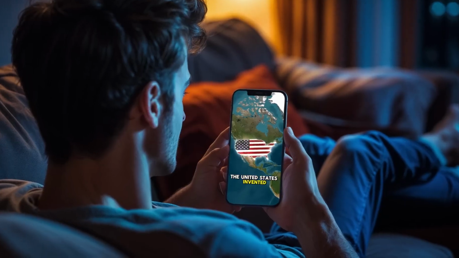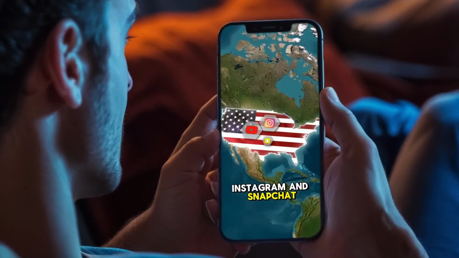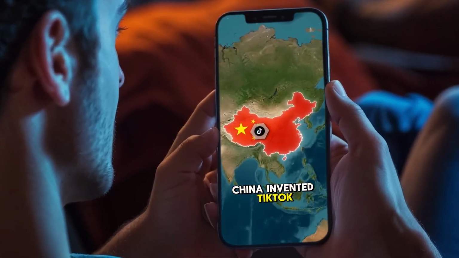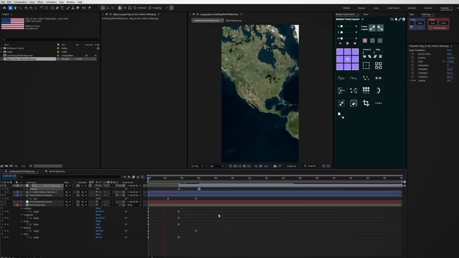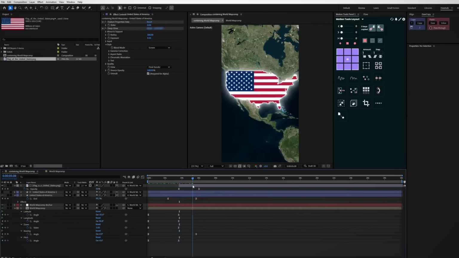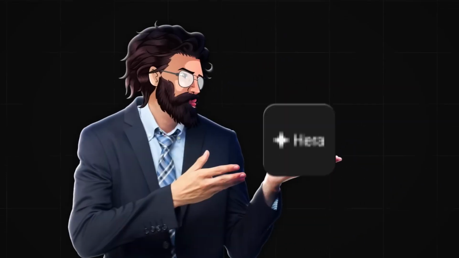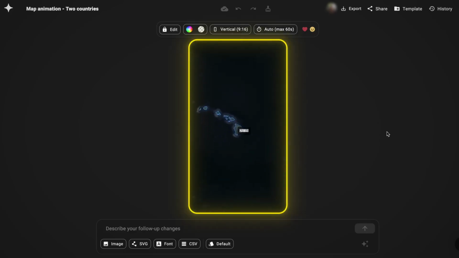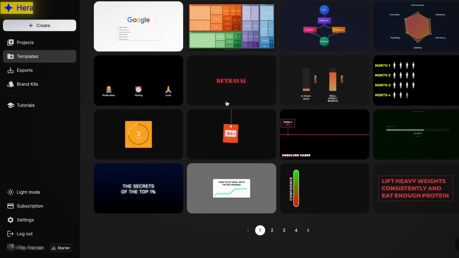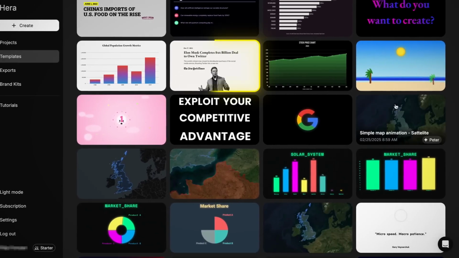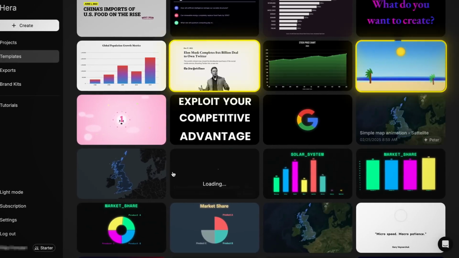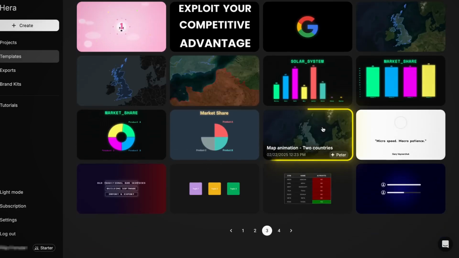Now, if you've seen these videos before, you know that they're all using these advanced map animations, right? And I've been looking for a way to do this part for months, but I just couldn't find a way to do it without having to manually sit there and create them in Adobe After Effects. And let me tell you, that is not a fun time. But here's the kicker. I recently found a new AI tool, and it can create these animations with just a prompt. Now, this tool is called Hera, and there's tons of customizable motion graphic templates like article animations, cartoon animations, and more importantly for us, map animations.